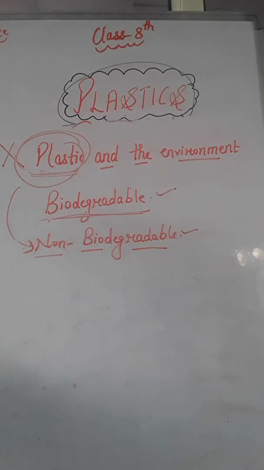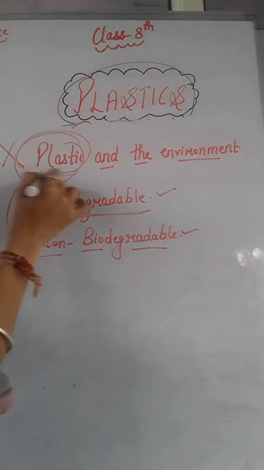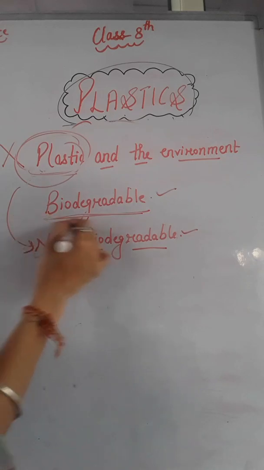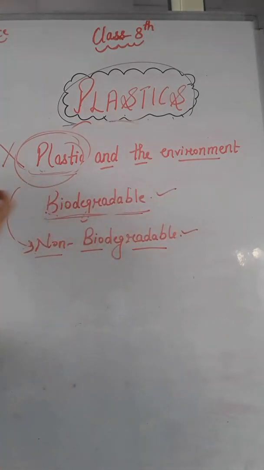How can this problem be solved? Avoid the use of plastic as far as possible. If we are going to the market, then we get many things wrapped in plastic bags or polythene bags, so avoid the use of plastic bags. Make use of bags made up of cotton or jute when you go for shopping, right? Because cotton and jute are biodegradable substances, they cannot harm our environment. The biodegradable and non-biodegradable waste should be collected separately and disposed of separately.